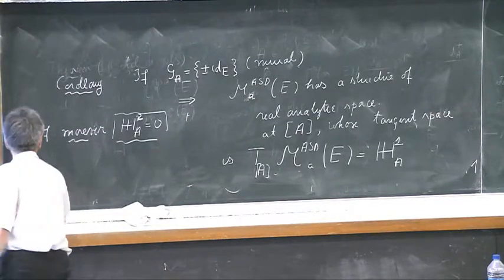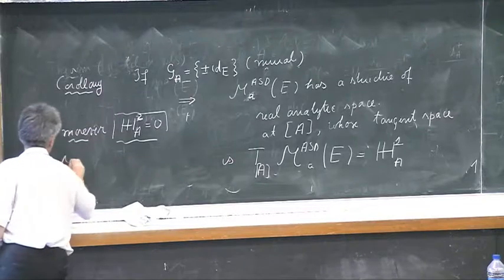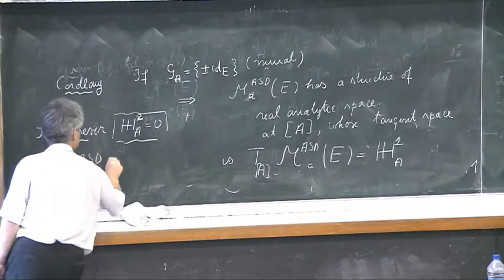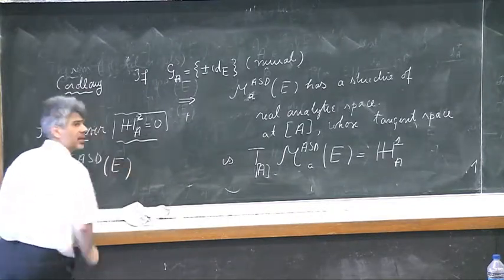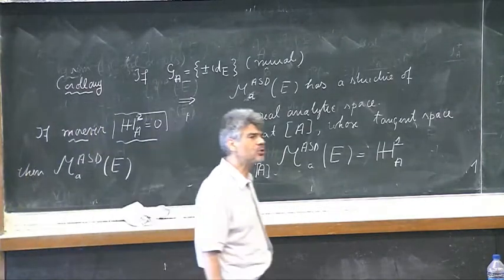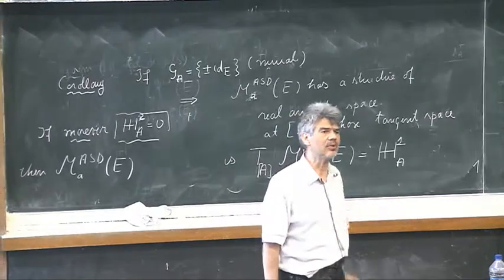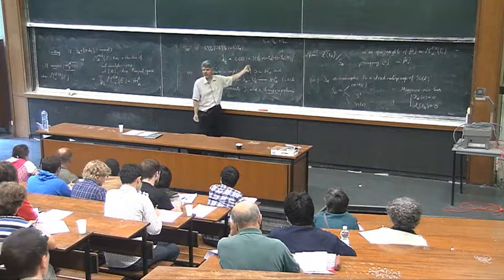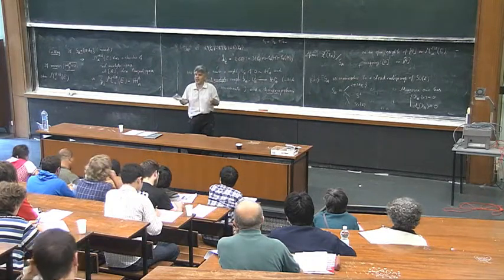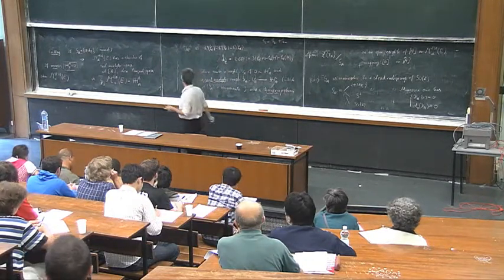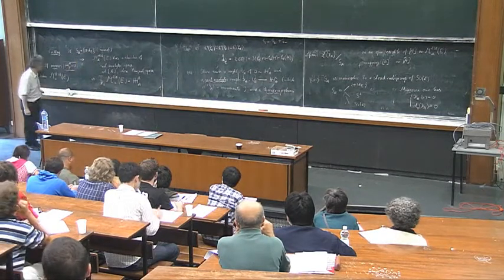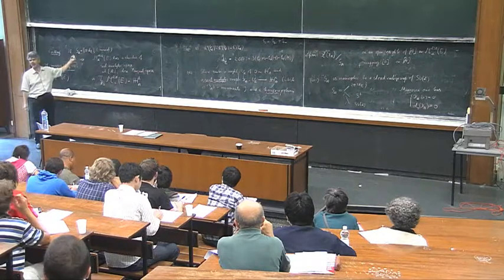When H2 vanishes, then the same moduli space, M_A^ASD, is smooth, has a natural structure of real analytic manifold of dimension precisely D. Why precisely D? Because H0 in this case vanishes. H0 can be identified with the Lie algebra of the stabilizer. So if this is minimal, then it will vanish.